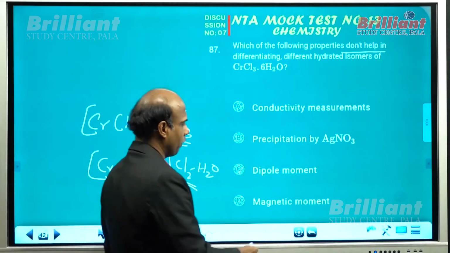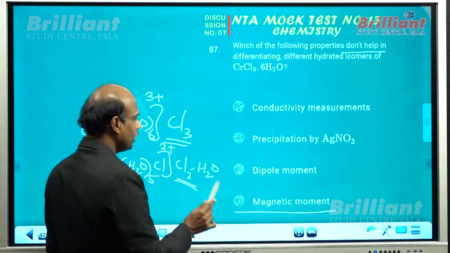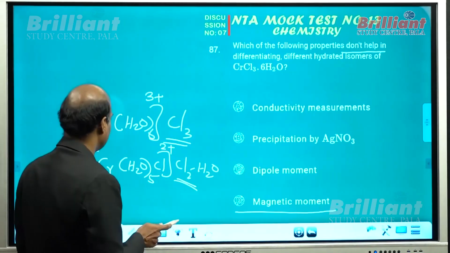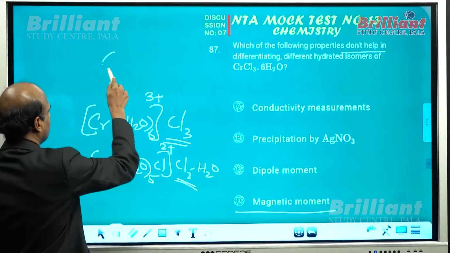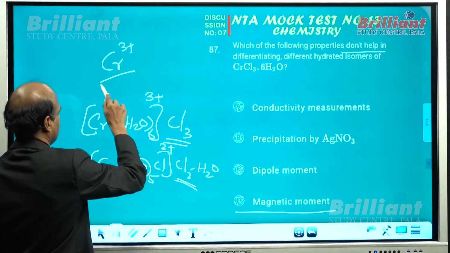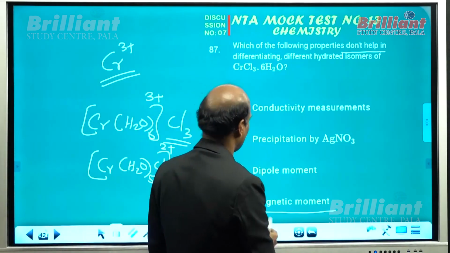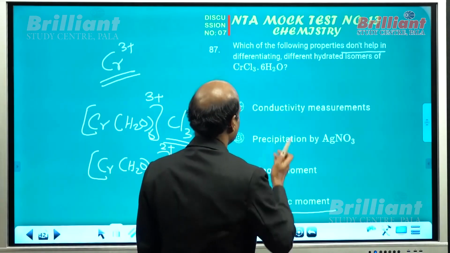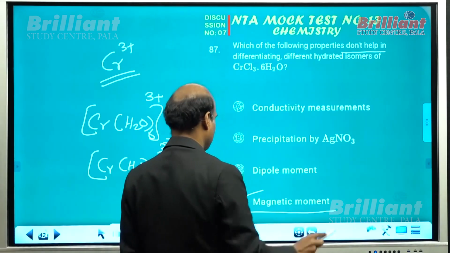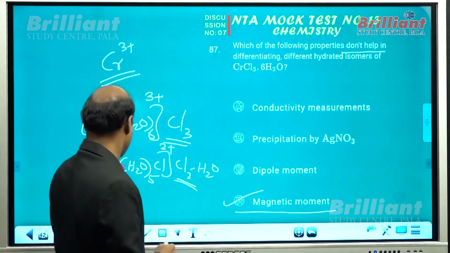But what about magnetic moment measurement? In both cases, magnetic moment is the same because in both cases chromium exists in 3 plus state. So by the measurement of magnetic moment, one cannot differentiate the different types of hydrate isomerism. So our answer should be option D.